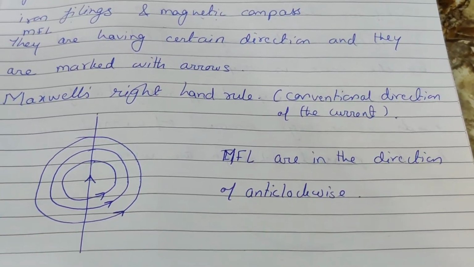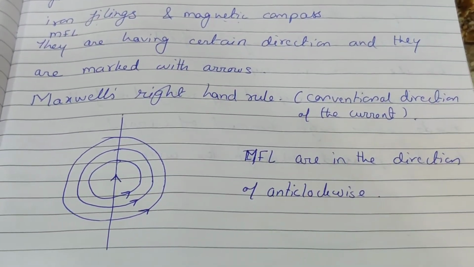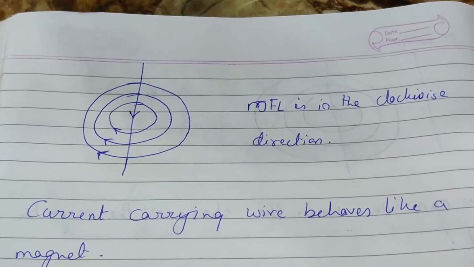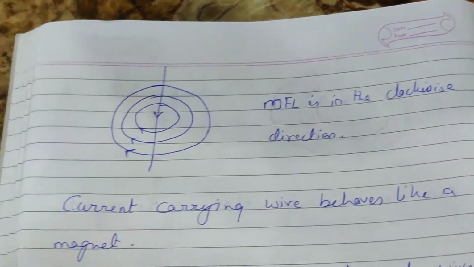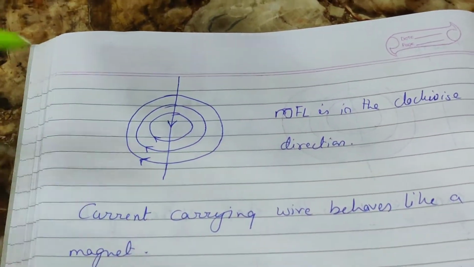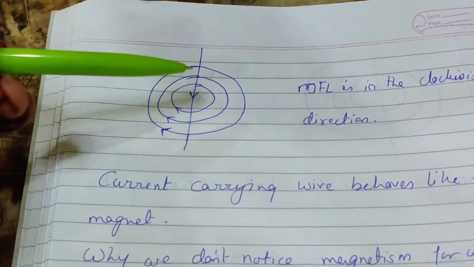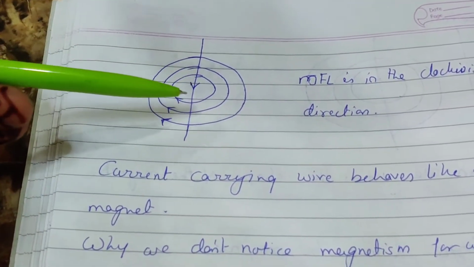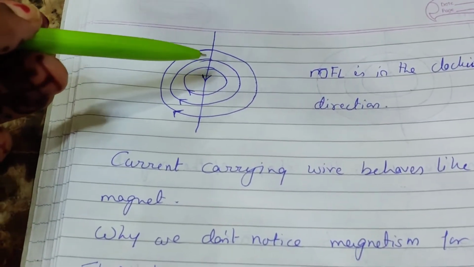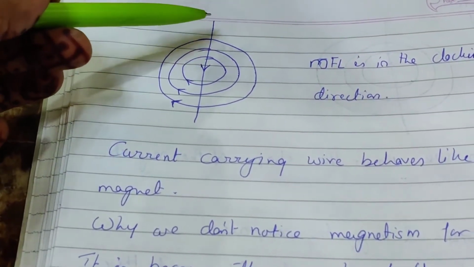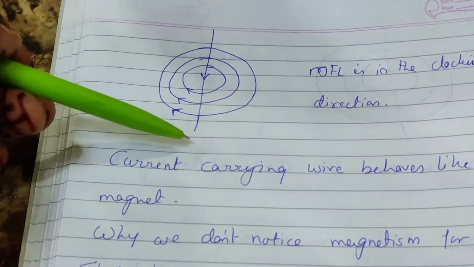The magnetic field is in the anti-clockwise direction. So when the current is flowing from bottom to top, it is anti-clockwise direction. Now for the current flowing from top to bottom, what will be the direction of its magnetic field?